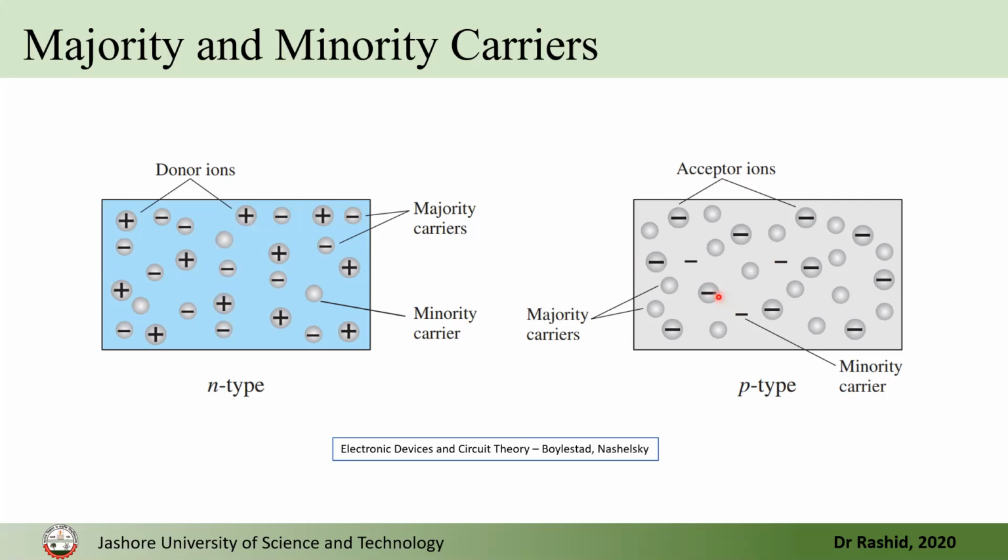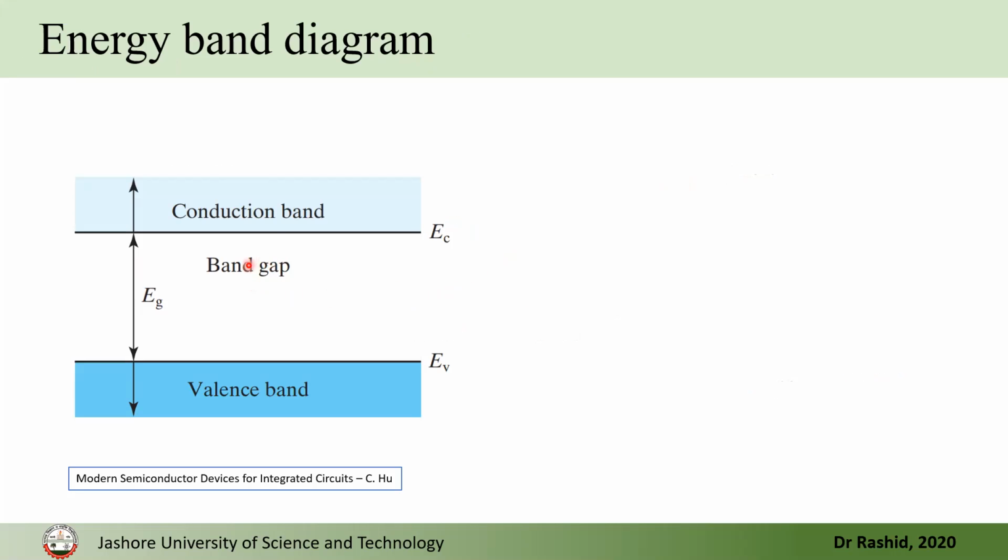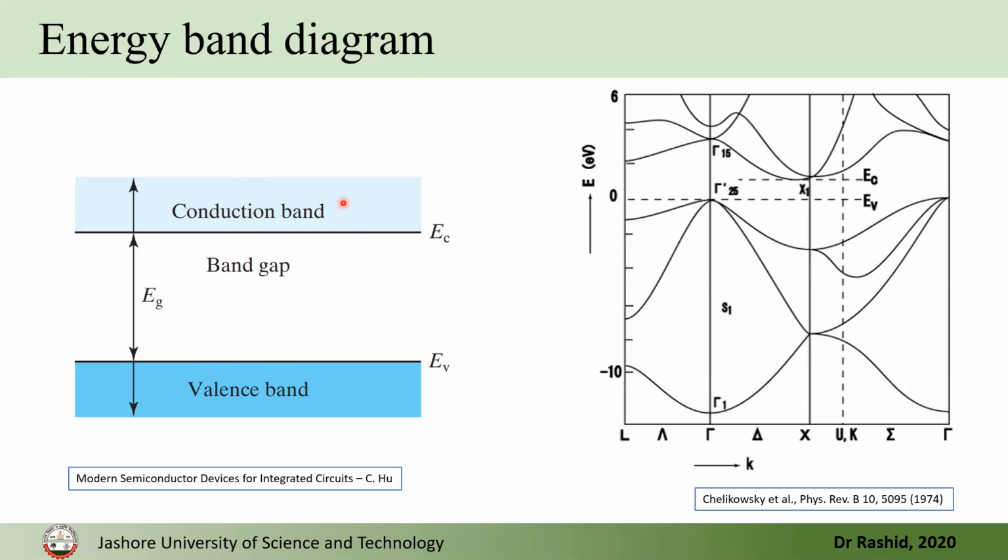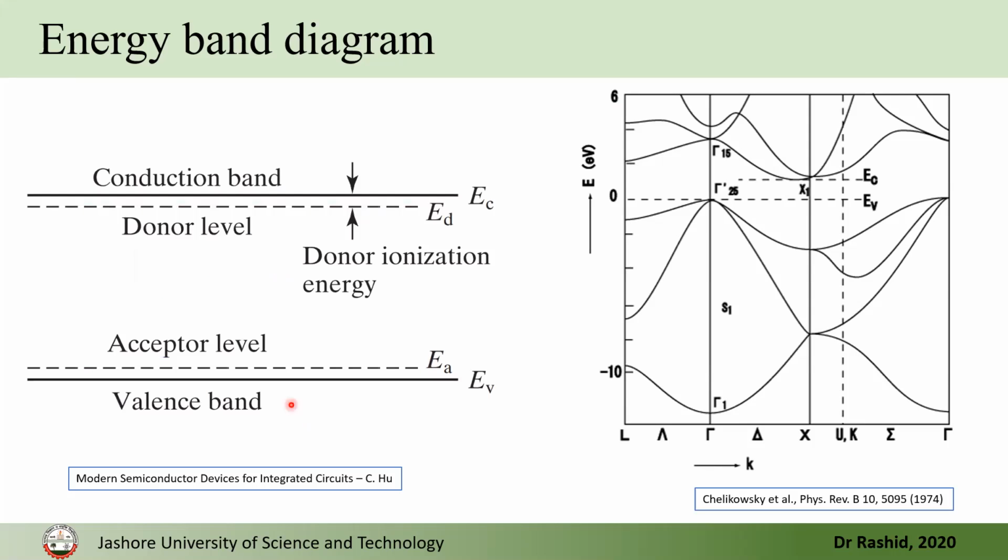If we dope with group 3 elements, we have acceptors. Now the bands change, and in that case, we have a donor band depending on the ionization energy of the donor, and this is usually less than the conduction band. And we have an acceptor band. This is higher than the valence band.